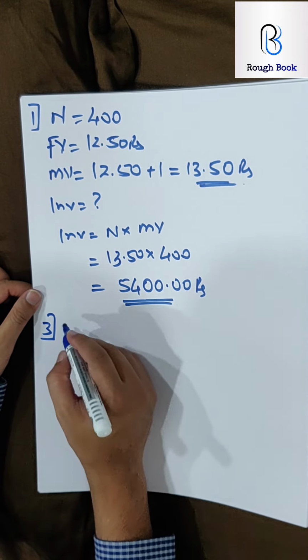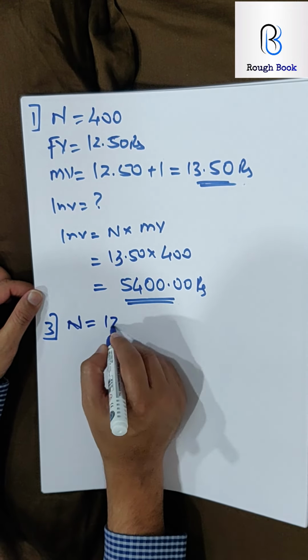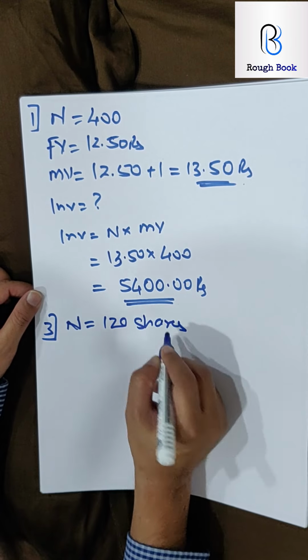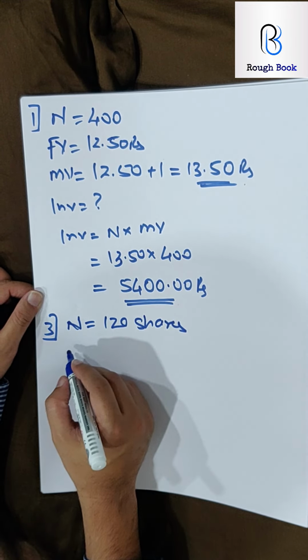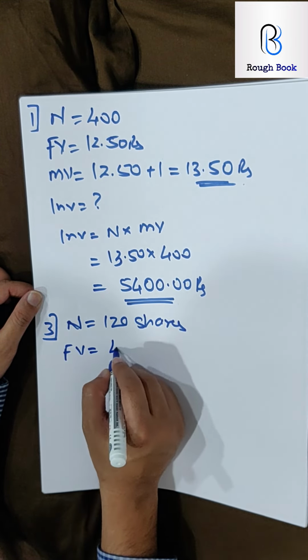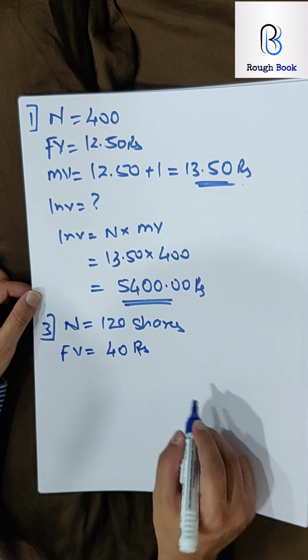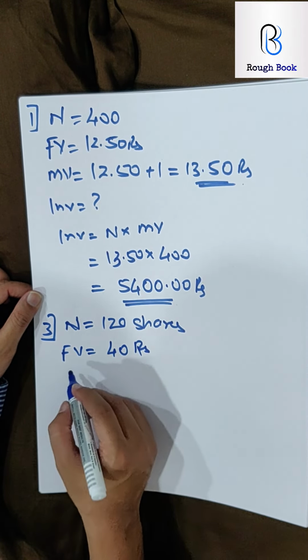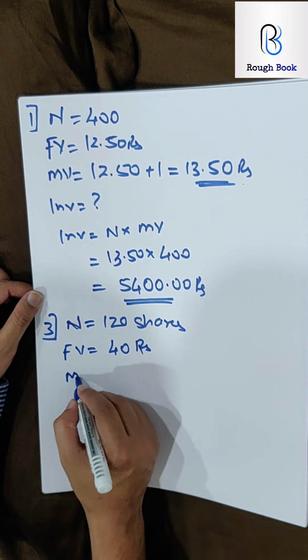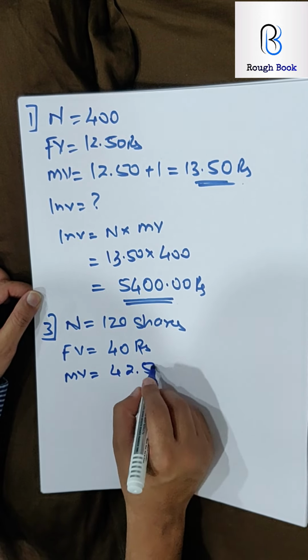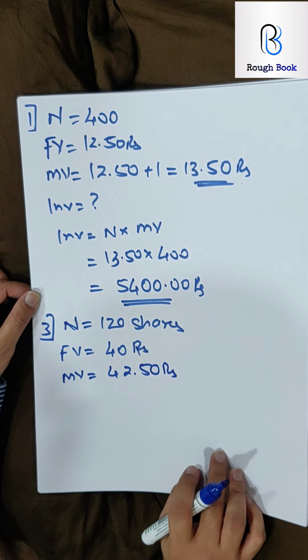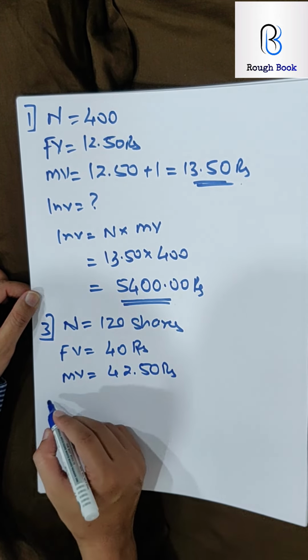A person buys 120 shares, so number of shares is 120, at a nominal value of rupees 40. So face value is 40 rupees. Nominal value, face value, one and the same. Which he sells at 42.50. So market value is 42.50. He is selling it at that. Right? Find his profit or profit rate.